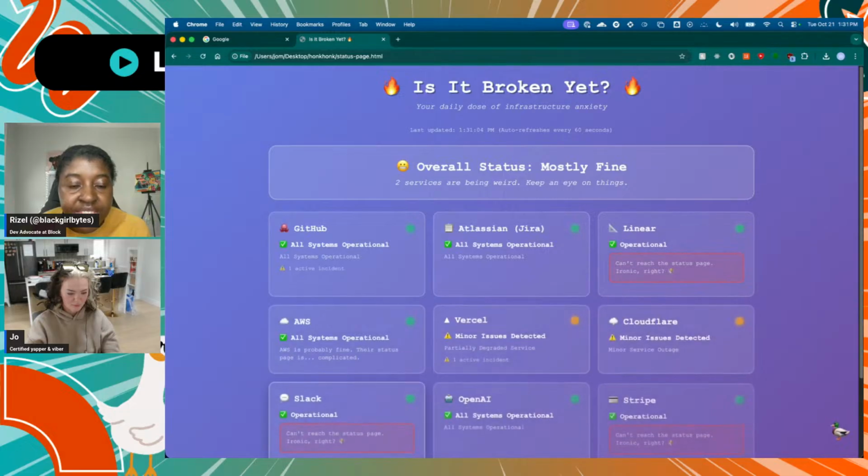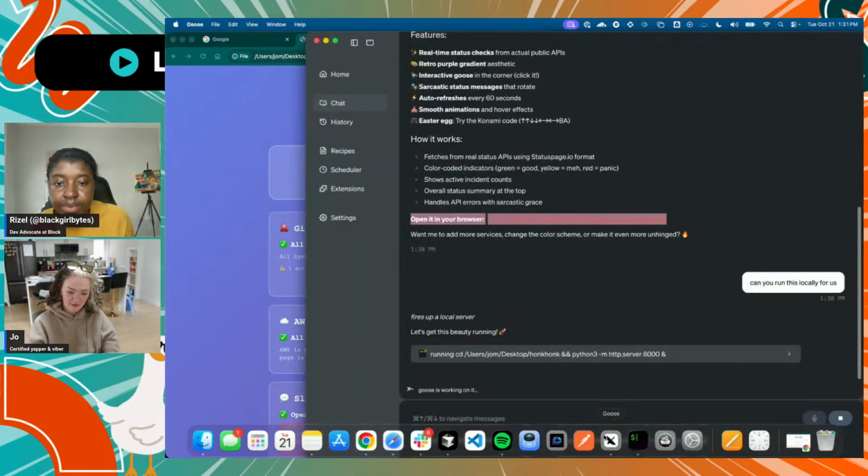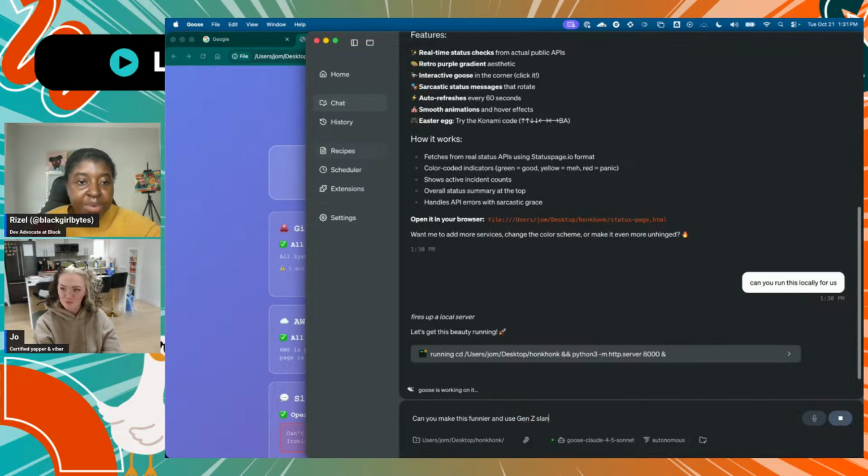There we go. Ooh. Oh, wow. Okay. One active incident from GitHub. This is not really overall status, mostly fine. 2 services are being weird. Keep an eye on things. Okay. Can you make this funnier? I'll go to Joah while you keep working on it.